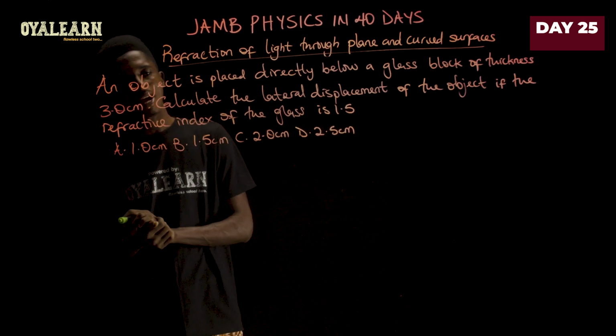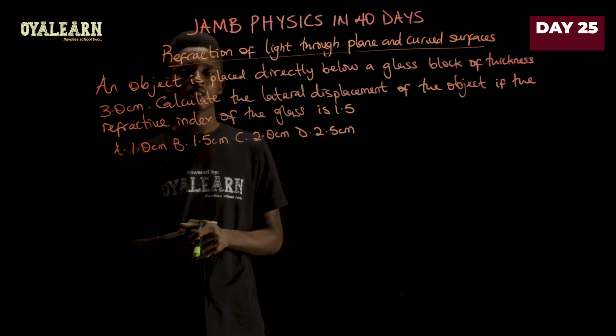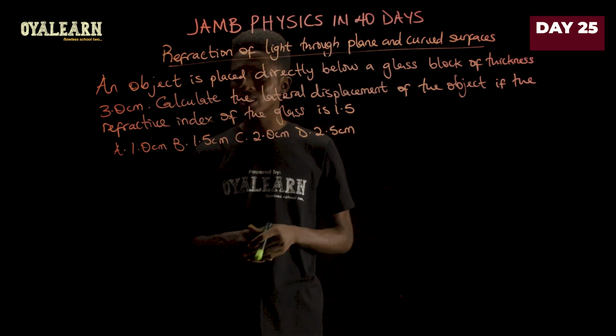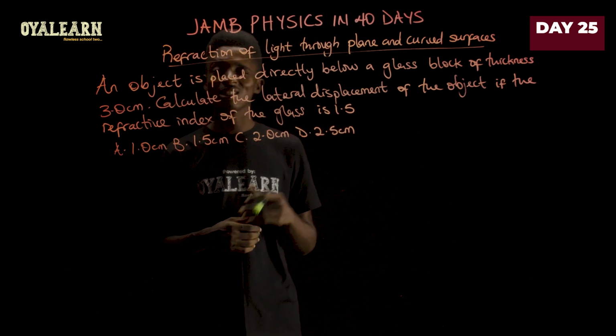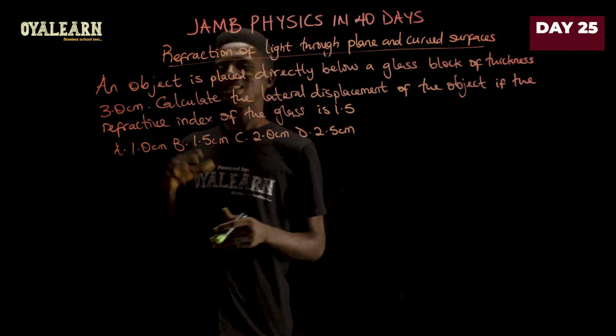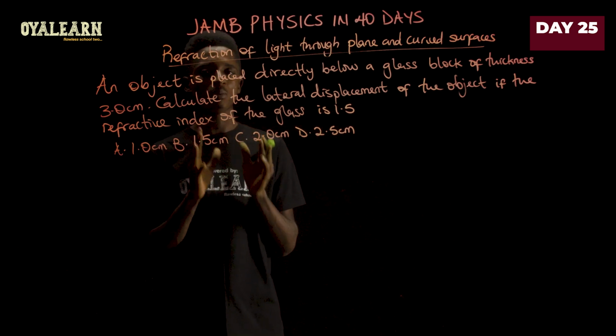This question says an object is placed directly below a glass block of thickness 3.0 centimeters. Now we have to calculate the lateral displacement of the object if the refractive index of the glass is 1.5. Now what lateral displacement means is the difference between the real depth and apparent depth as observed.